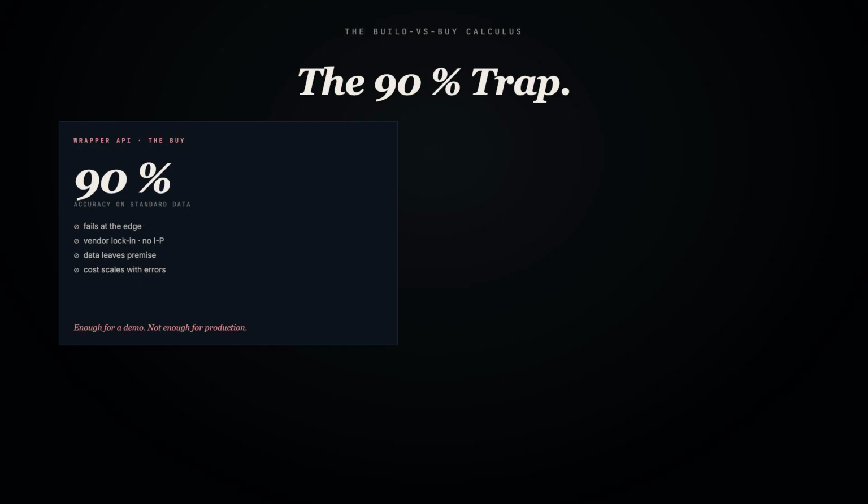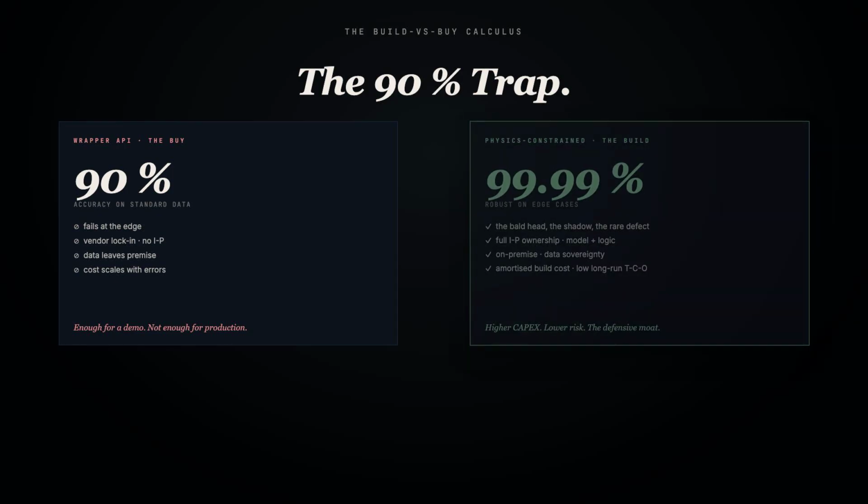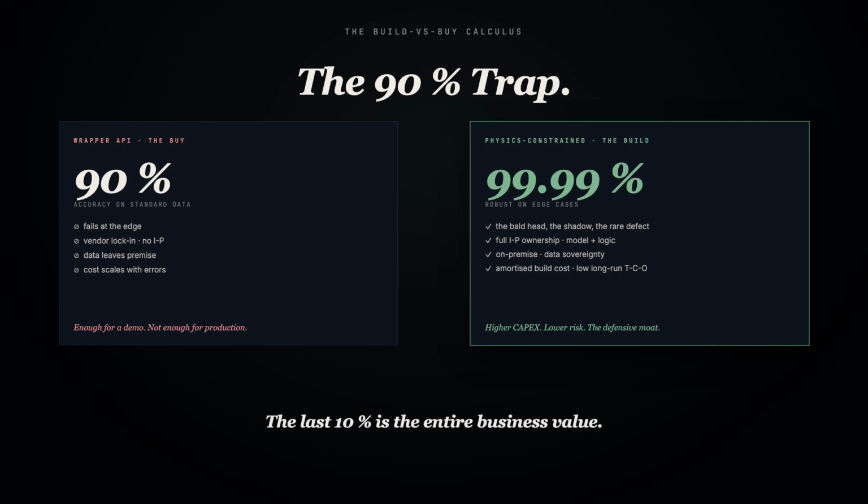This reframes the build versus buy decision for any engineering leader. Generic APIs reach 90% accuracy quickly and cheaply. 90% is enough for a demo. 90% is not enough for production. The business value and the business risk lie entirely in the last 10%: the bald head, the shadow on the road, the rare defect, the occluded item in a basket.